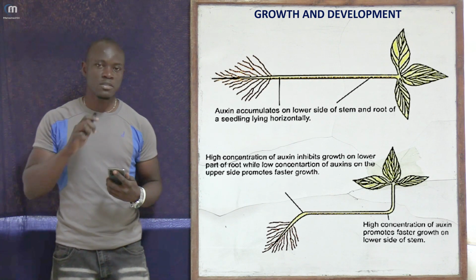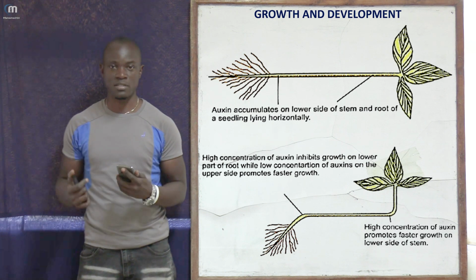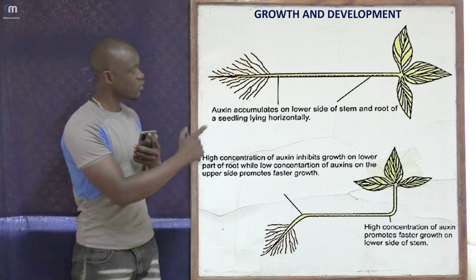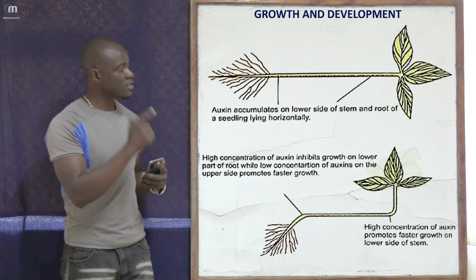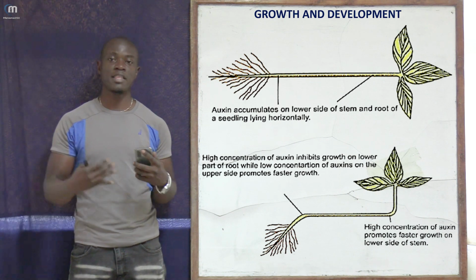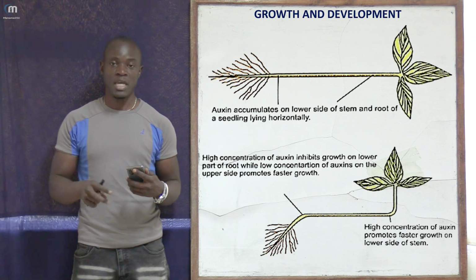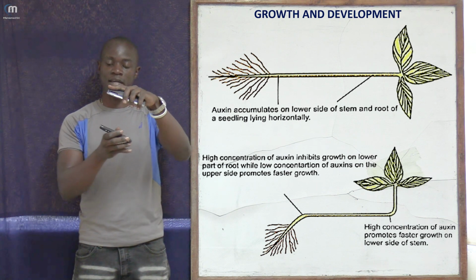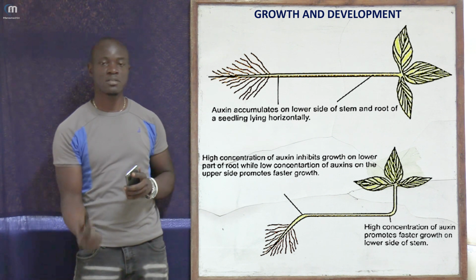So, auxin hormones are the hormones which are responsible for facilitating such a process. On the shoot side, the auxins are going to become many on the lower side, as you can see in the diagram. Since these auxins are many on the lower side, this lower side is going to grow faster than the top side. If it grows faster, then this lower part is going to increase like that, making the shoot part face upwards.